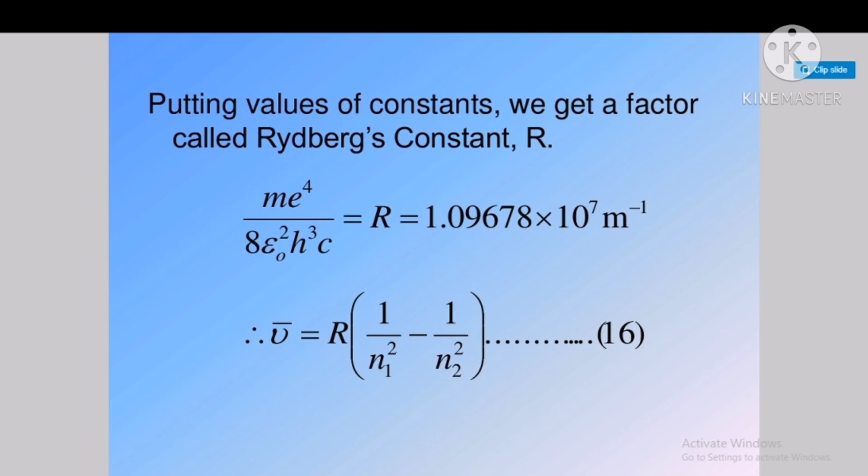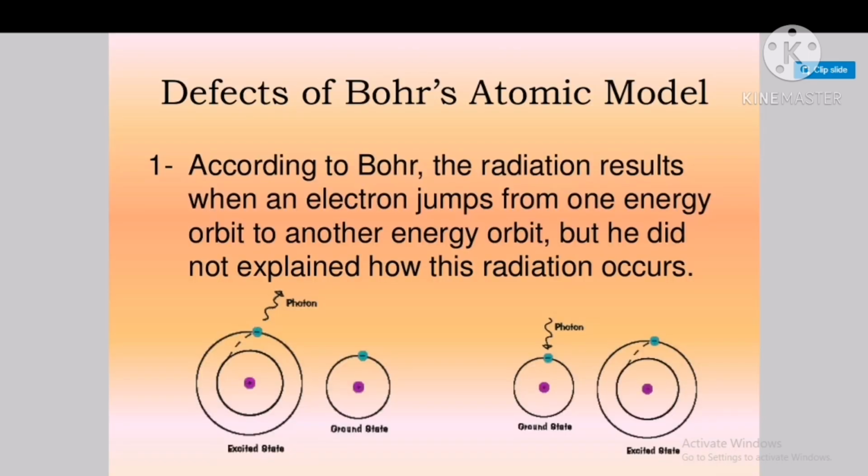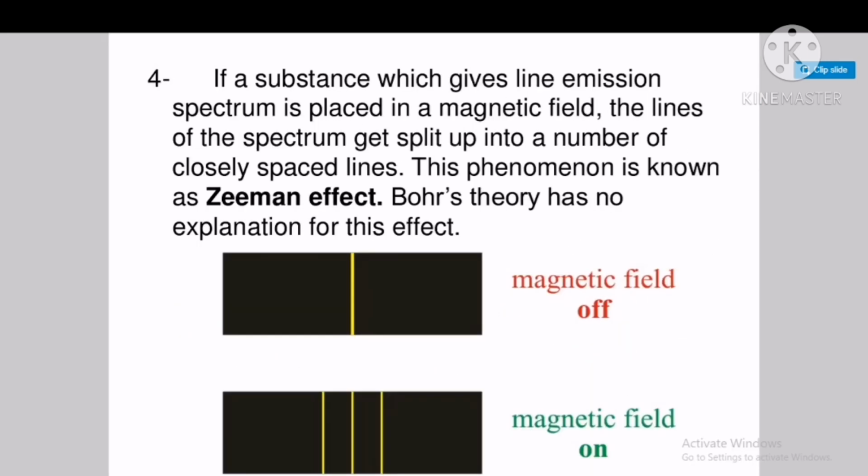Wave number is equal to R into 1 upon n1 squared minus 1 upon n2 squared. So this is the application of Bohr's atomic model, and then finally we saw the drawbacks of the atomic model.